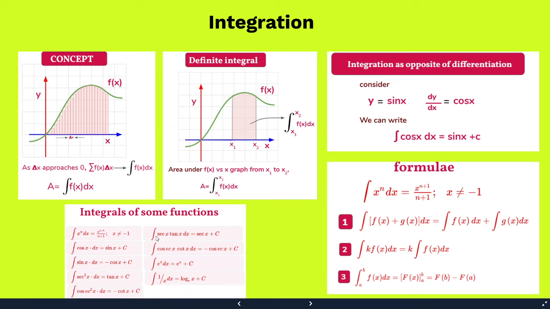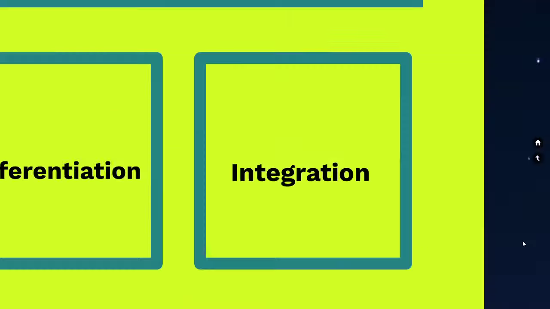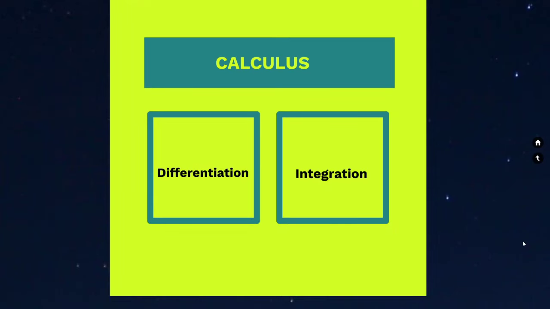So there were certain standard formulae, standard expressions and rules that we used in order to find the expression of integration. So in physics, why would we require them? It is because x and y are going to be physical quantities, and they are going to change with respect to each other, and when they change, their change will result in different quantities.